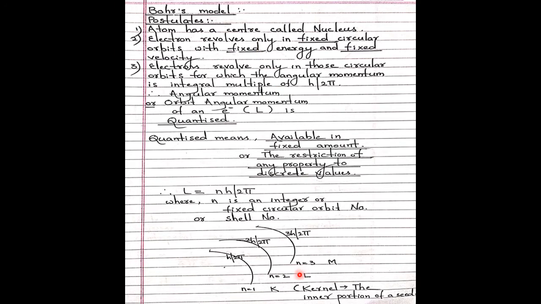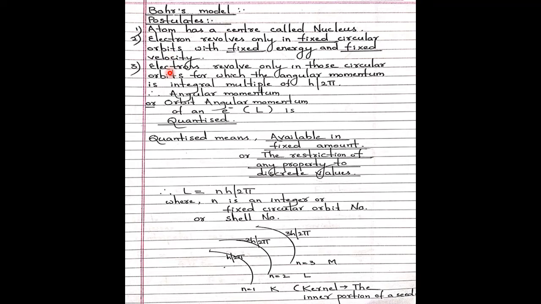He did not say that electrons revolve only here, rather than here or here. That was Rutherford's theory. But in Bohr's model, electrons revolve in this path only, with this much energy and this much velocity. That is the speciality of Niels Bohr. So he fixed the path, and the word orbit is coined here. An orbit is a definite path of an electron.